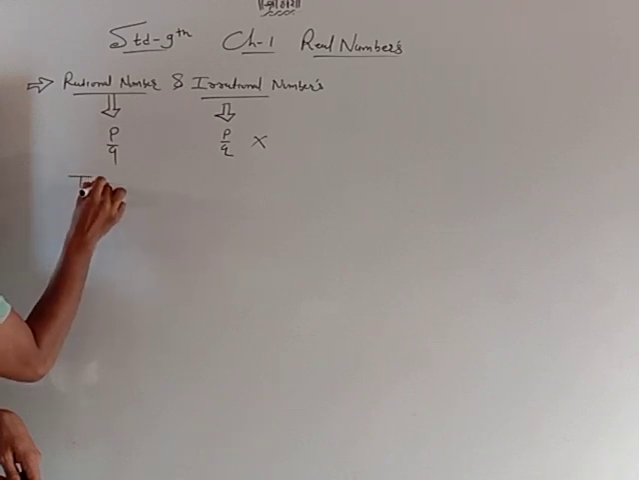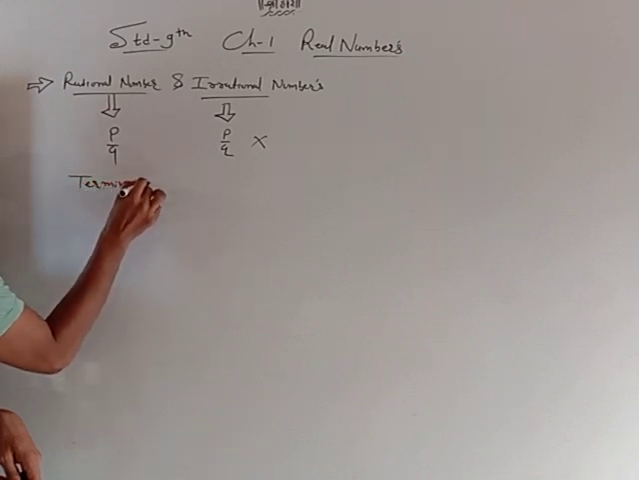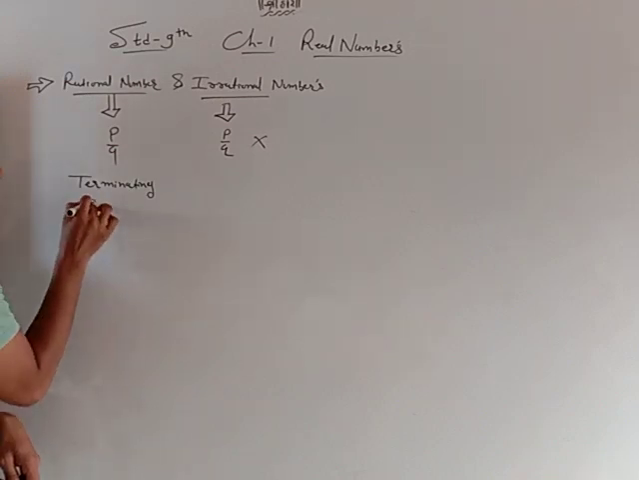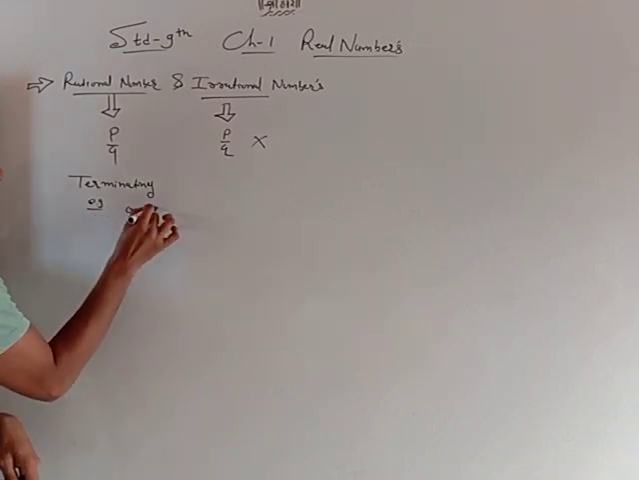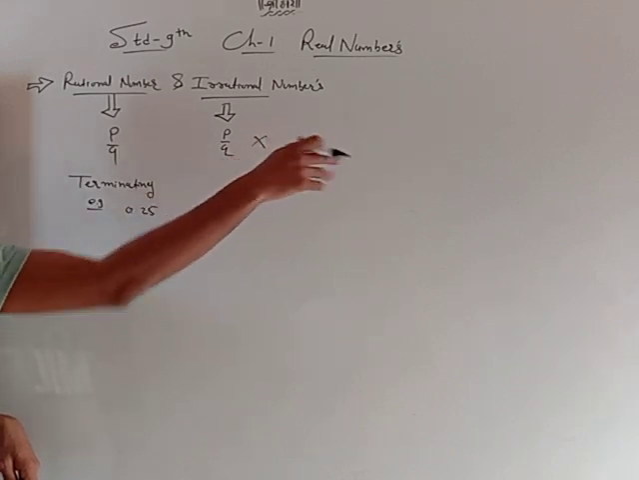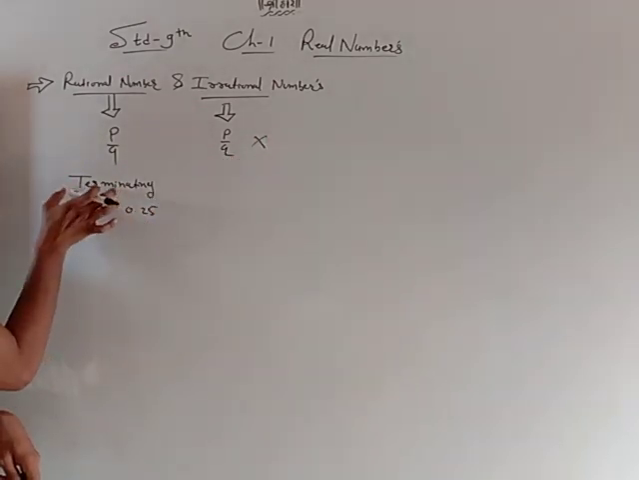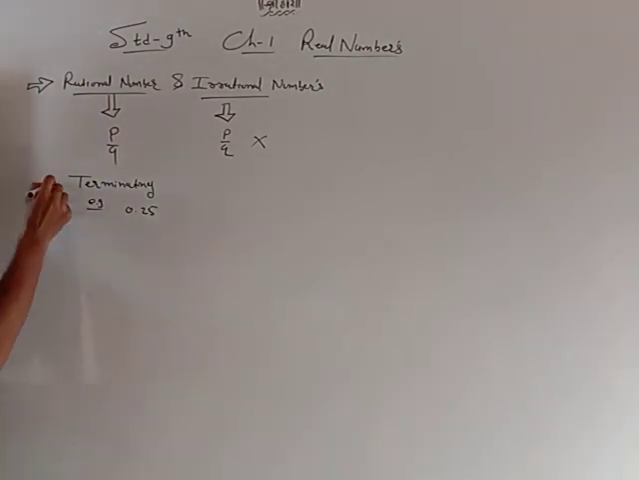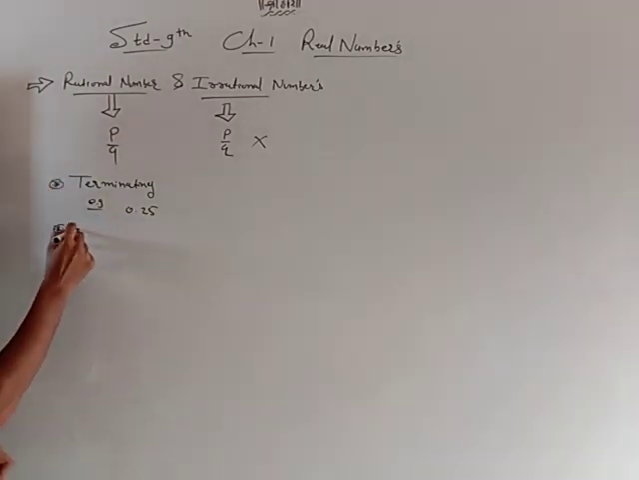Terminating numbers. Terminating means, for example, 0.25. After the decimal, the digits do not go up to infinity, so it's called terminating. And second, non-terminating recurring.